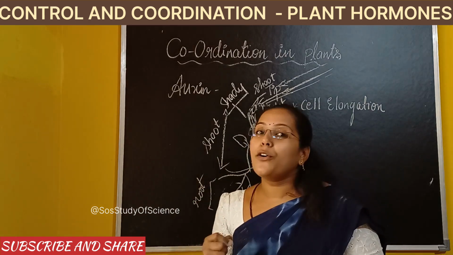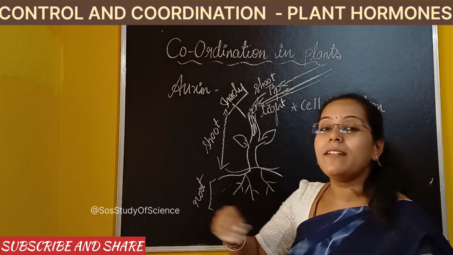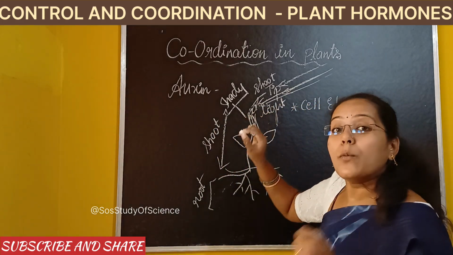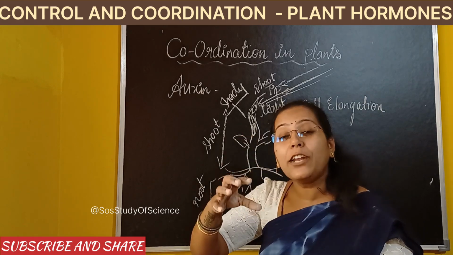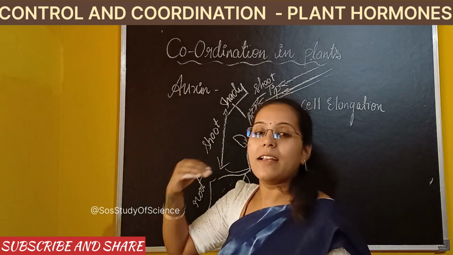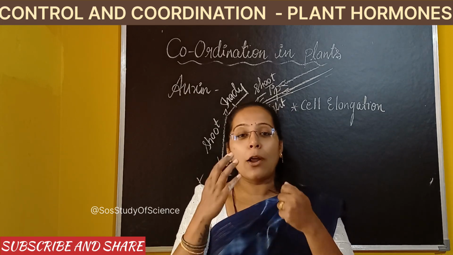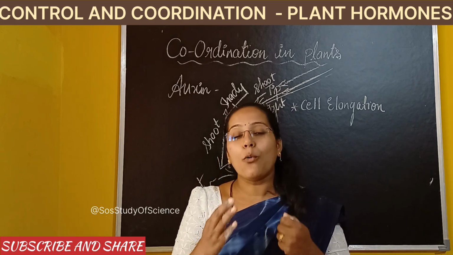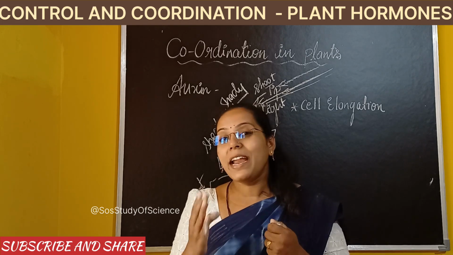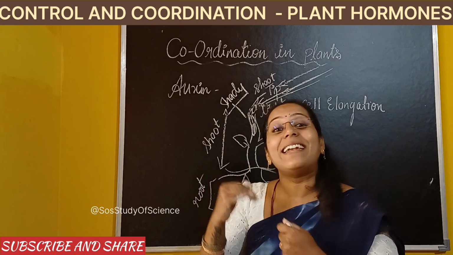So as a result of it, what happens is, when all the cells get accumulated, that means as they get stored over the shady part of the plant, the weight of the plant increases more towards the shady part. See, now if you consider yourself as an object, if something is kept over you, what happens? The weight increases. Okay, as the weight increases, what happens? Obviously, you will bend your body towards one direction.